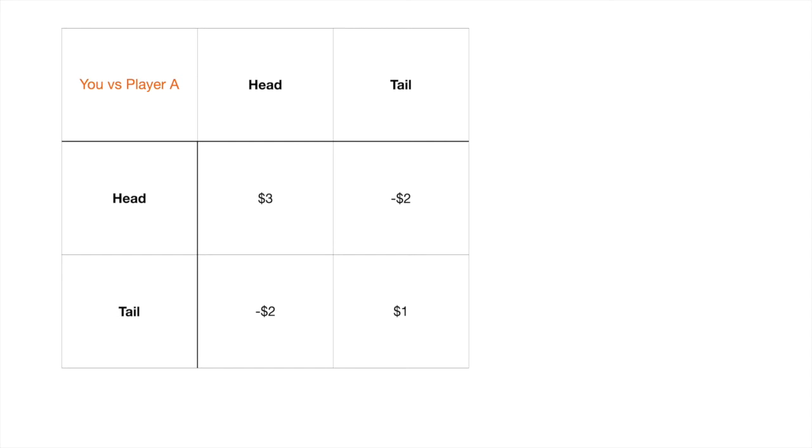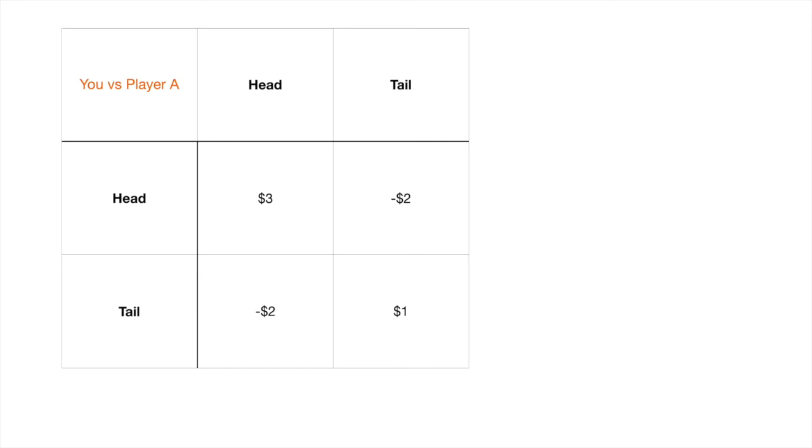When a game looks fair to both players, why is it still possible for one player to lose all the time? Now let's take a look at this example. In this example, we have the following rules. You and another player, let's call him player A, play the coin flip game. The goal is to win money from each other.